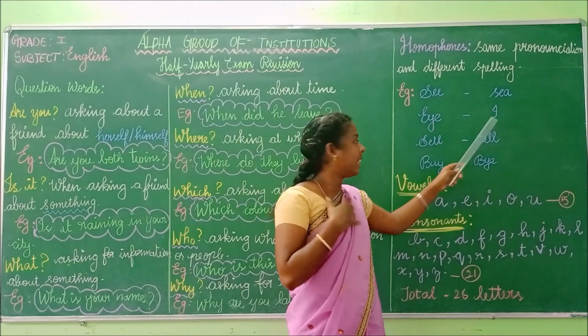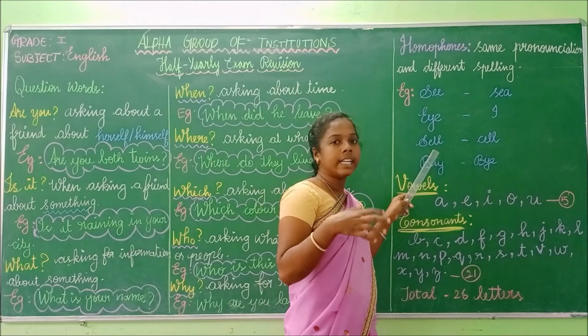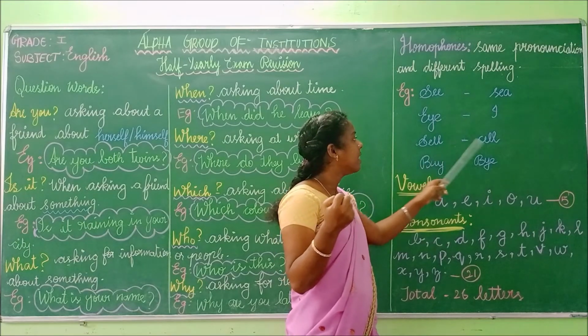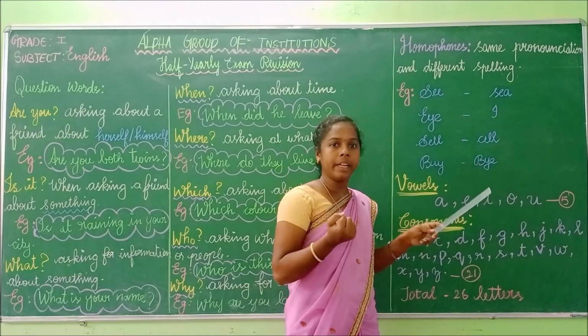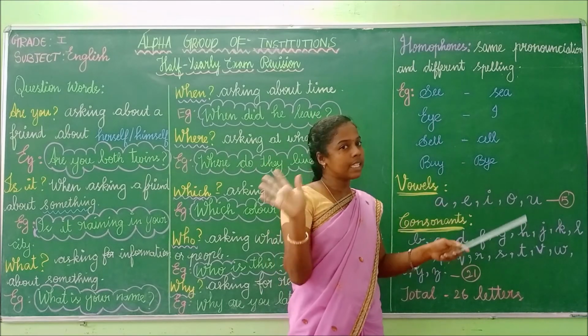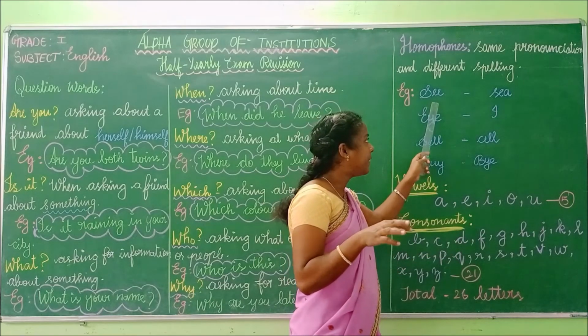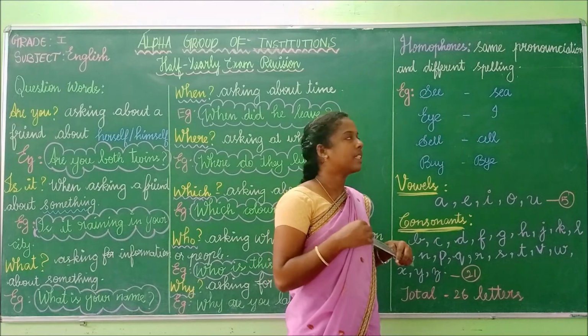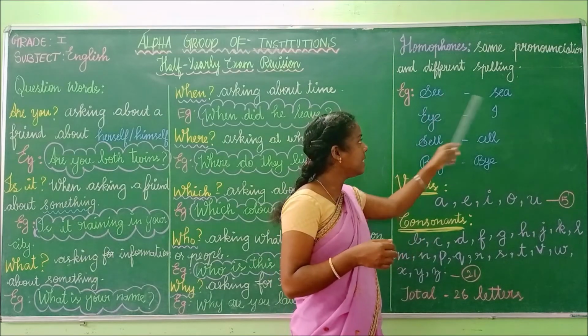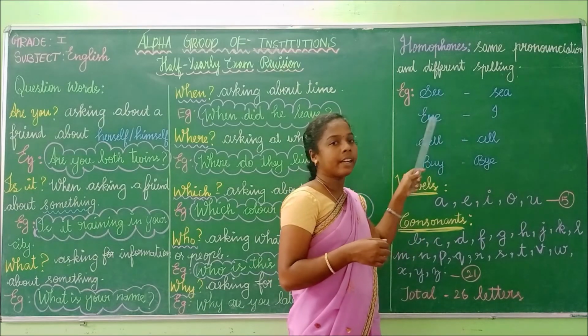Sell. Here we are selling something. Cell means cell phone. Buy means buying something. Bye, say bye. So they have the same pronunciation, but the spelling is different.